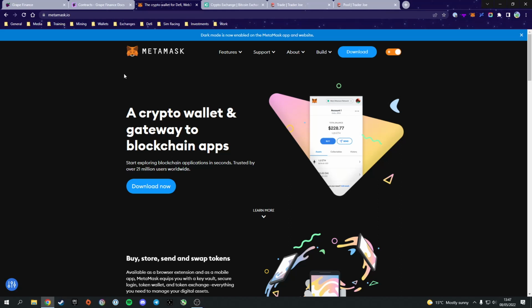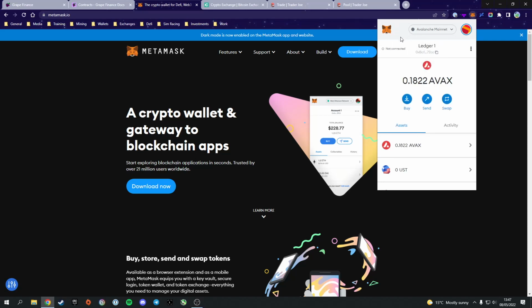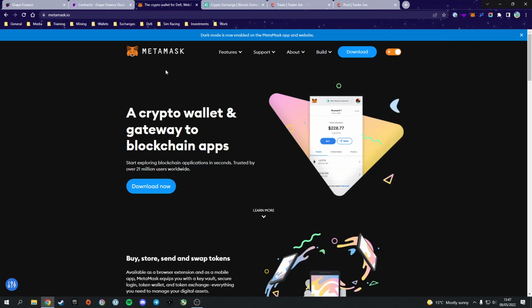The other thing you're going to have to do is add the Avalanche network to your MetaMask. So as you can see, already got it added. But if you haven't, you can click up here, select add network, and then type in the RPC details for Avalanche. Or you can just go ahead and access an Avalanche project and it'll automatically add the RPC for you. So from this point over, I'm going to presume you have a MetaMask wallet set up on the Avalanche network. So hopefully you can get that sorted. If you haven't, pause this video, go check out the other resources I've provided, or once you've got that set up, come back to this video and we can move forward.